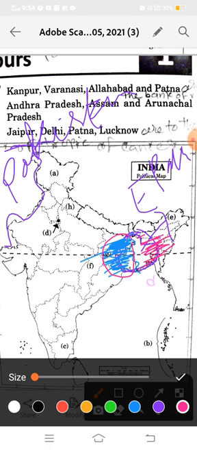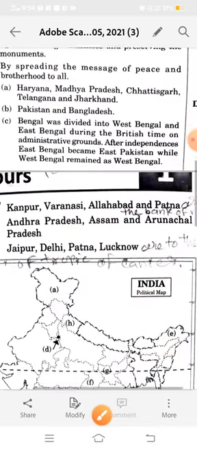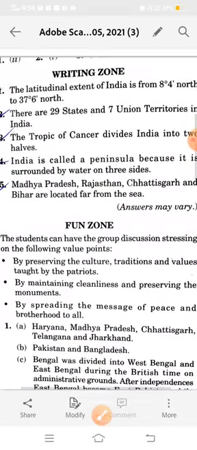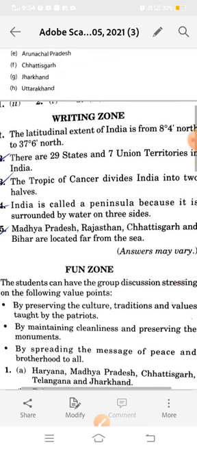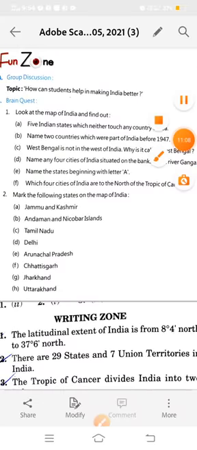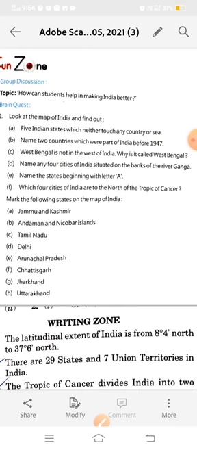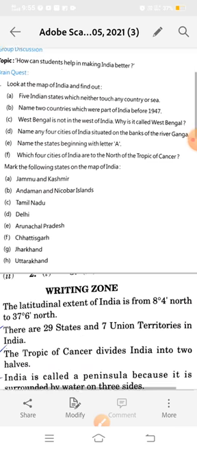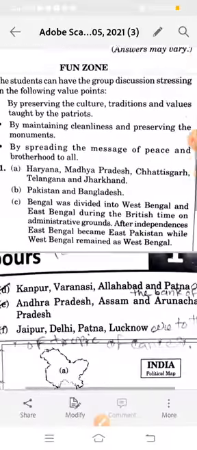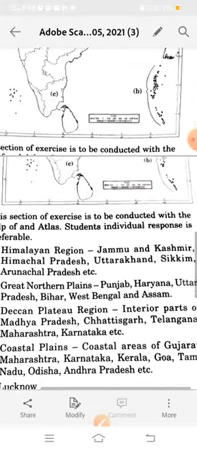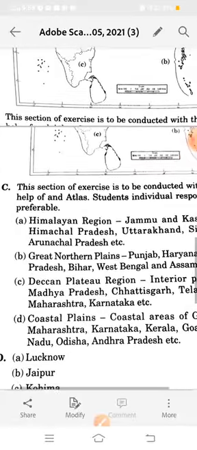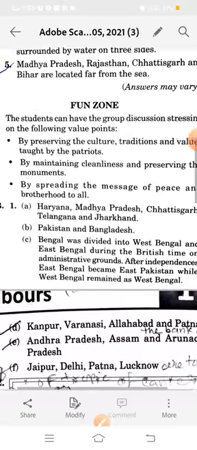Okay, everyone. Now next, see, which is our question: name any 4 cities of India situated on the banks of the river Ganga. So it's Allahabad, Kanpur, and here is our answer.